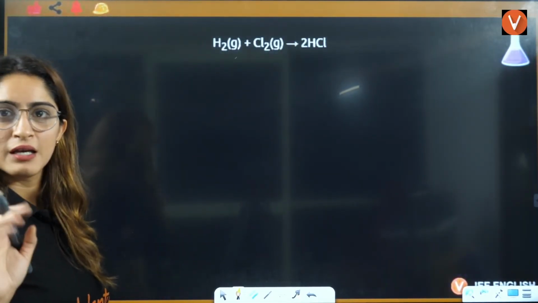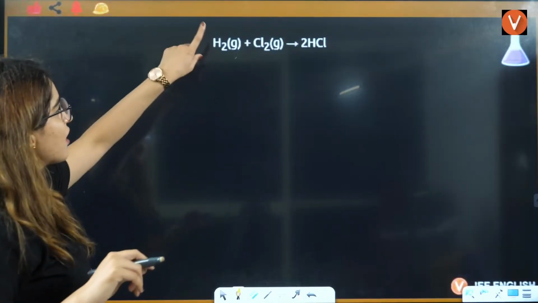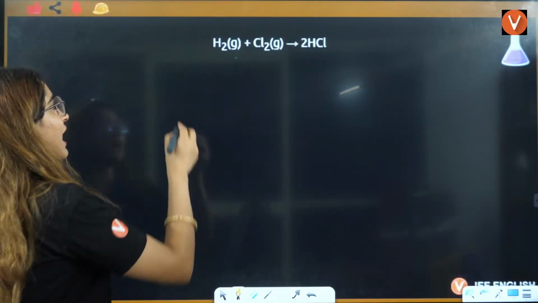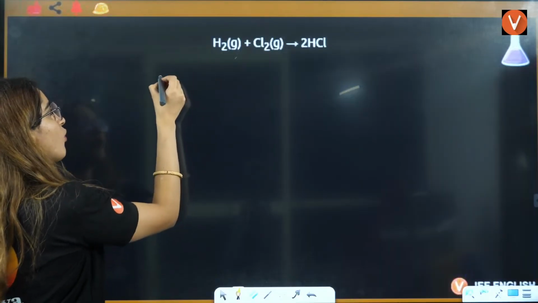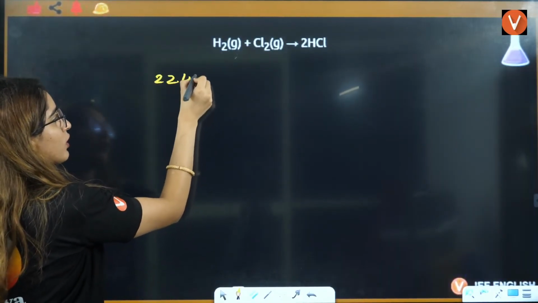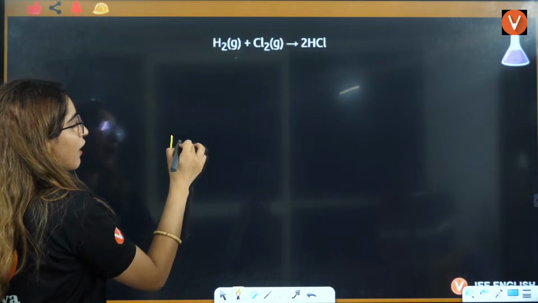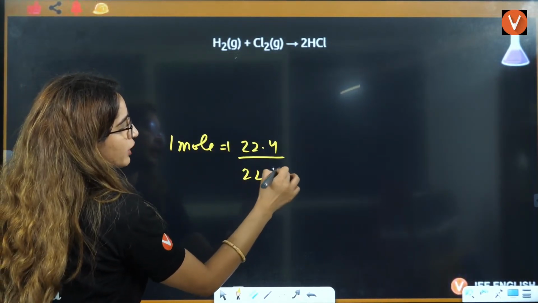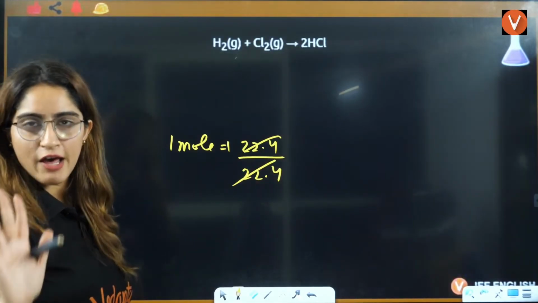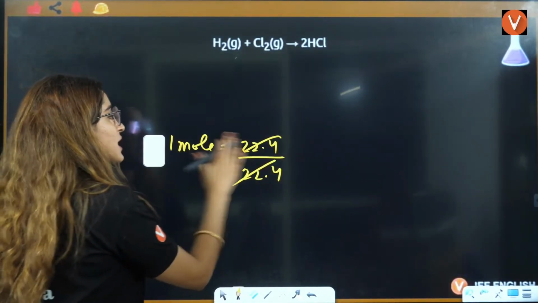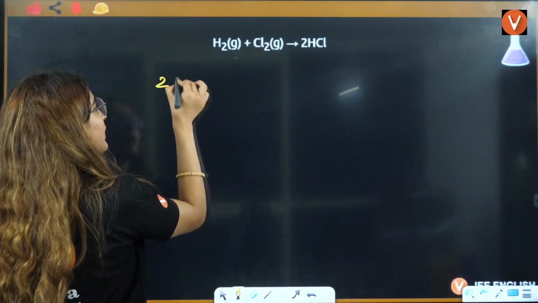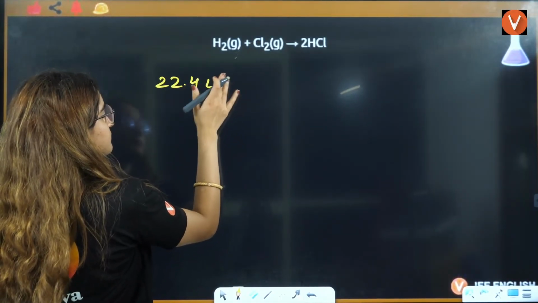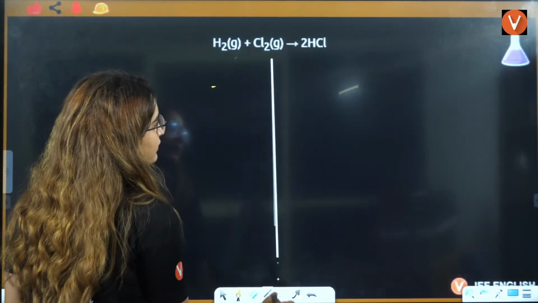Right? That means, can I say that 1 mole means 22.4 liter? See, 1 mole means what? Given will be 22.4 because molar volume is 22.4. Only then you can have 1 mole, right? So if I am saying 1 mole, that means can I say 22.4 liter? I'll just write it like this.